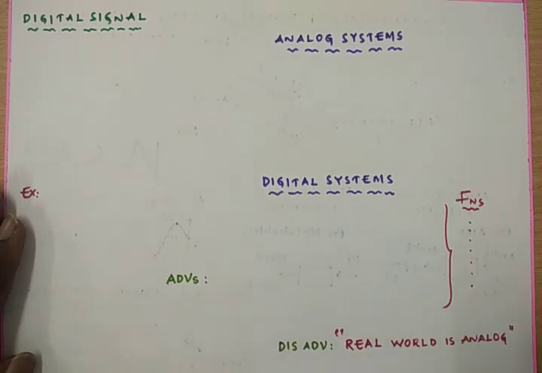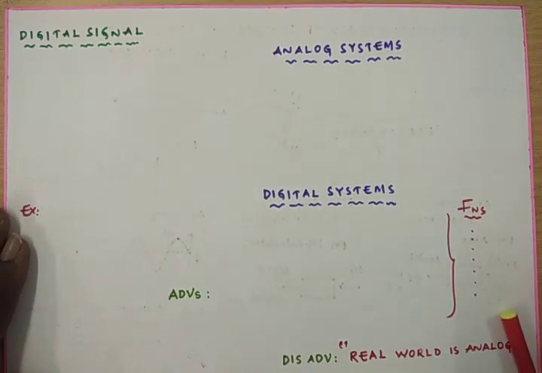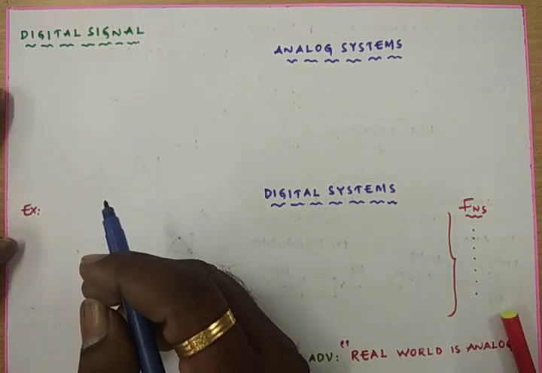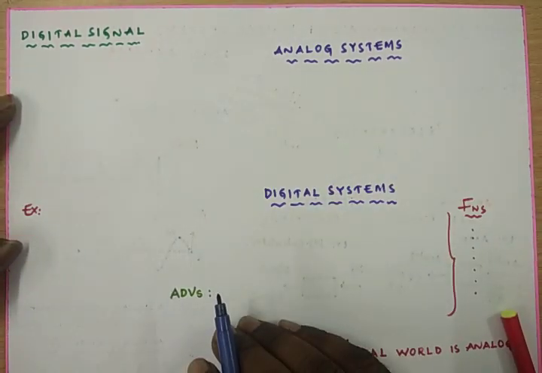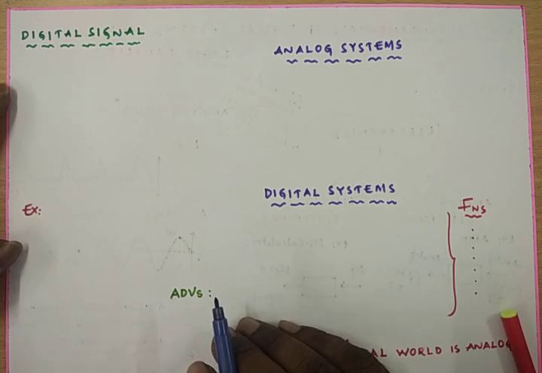Here I am giving the definition of the digital signal. The definition of the digital signal is very simple. A signal that may be voltage or current which can have only two discrete values is called a digital signal.